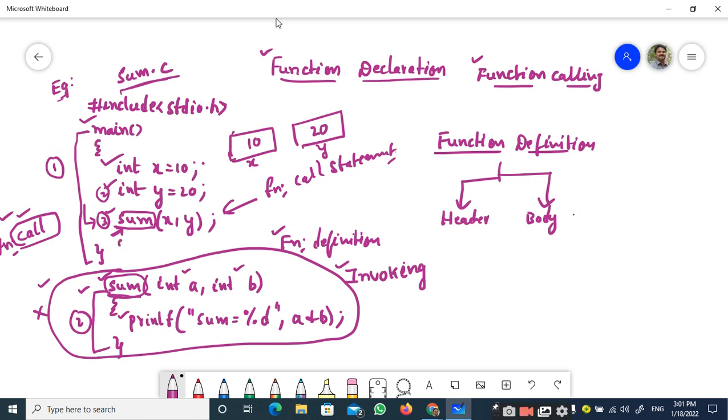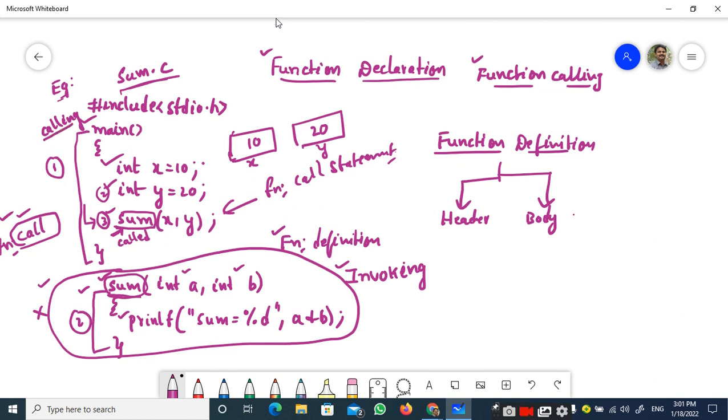Therefore, sum is called the called function, and main is called the calling function. Who is calling sum? Main. Therefore, this is called the calling function. Who is called? Sum. Therefore, sum is the called function.